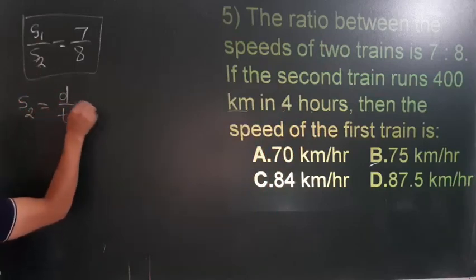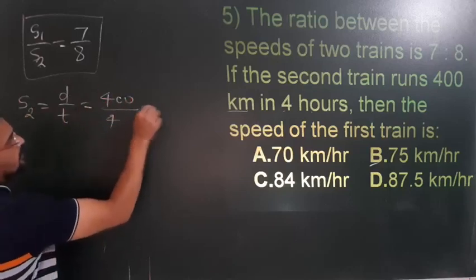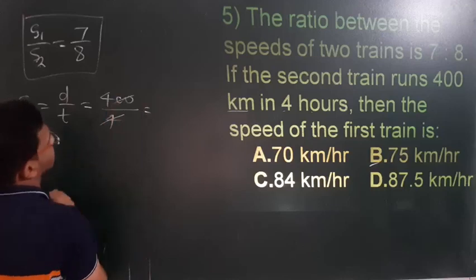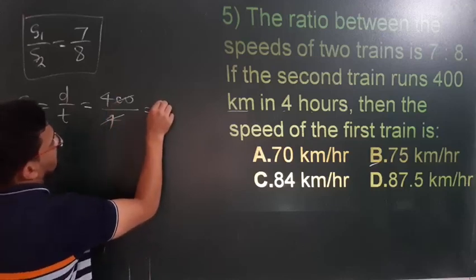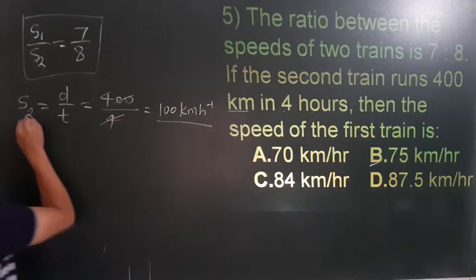Distance upon time. So how much is distance? 400 kilometer in how many hours? 4 hours. So speed is equal to 100 kilometer per hour. So we got the s2.